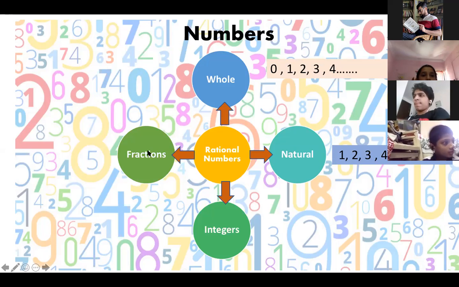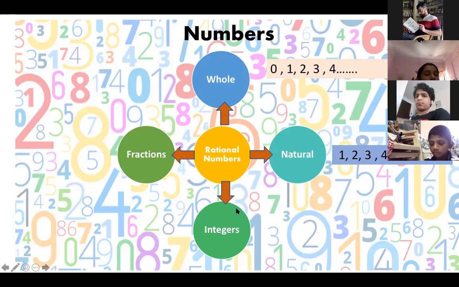Then we have fractions. Fractions you already know. 2 by 3 is a fraction, 4 by 5 is a fraction, 1 by 2 is a fraction. So all these are fractions. Even these whole numbers and natural numbers have denominator 1. So that is why they are also rational numbers, or you can say these also come under rational numbers.